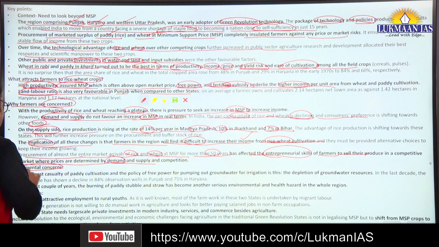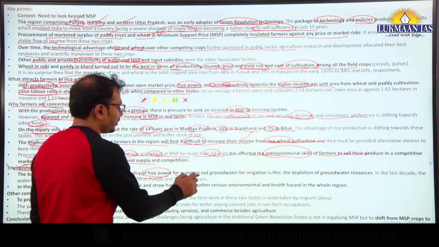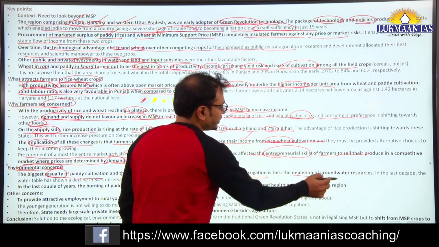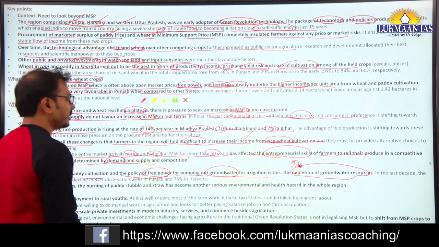At the same time, there are some environmental concerns. The biggest casualty of paddy cultivation and the policy of free power for pumping out groundwater for irrigation is depletion of groundwater resources. This is one environmental concern first.